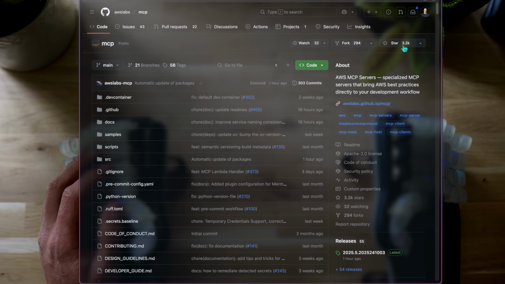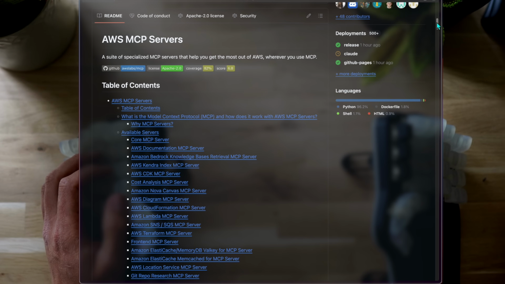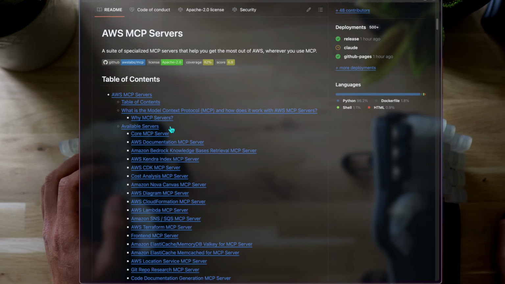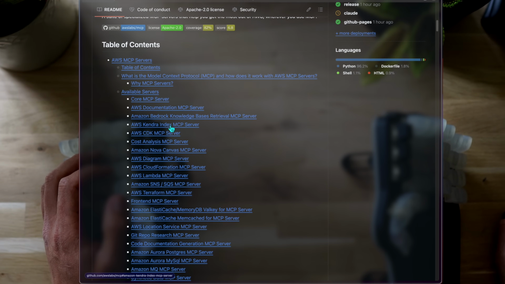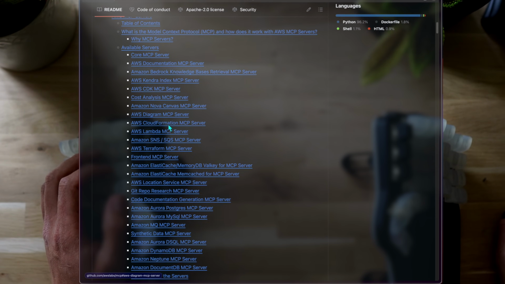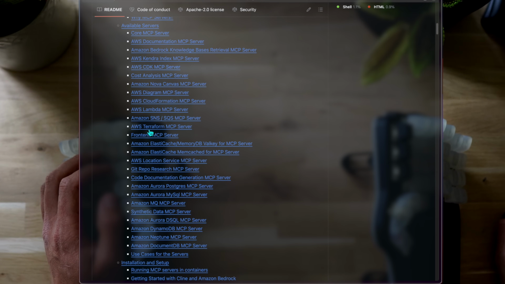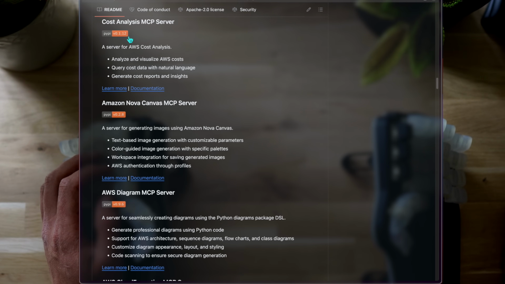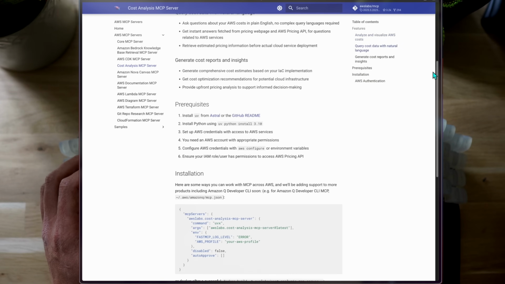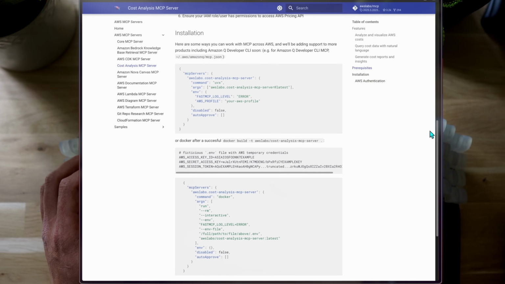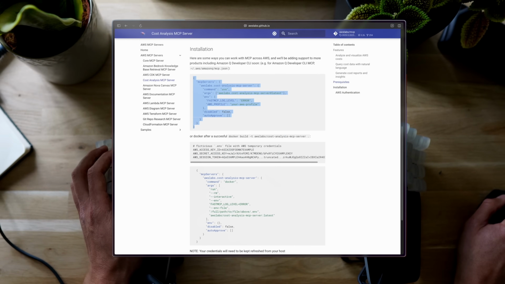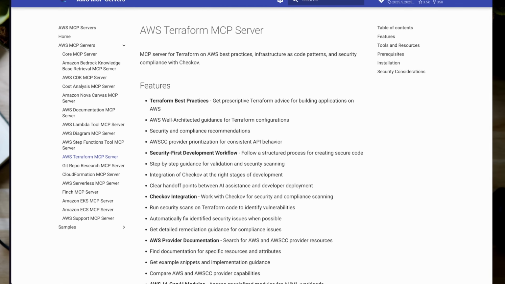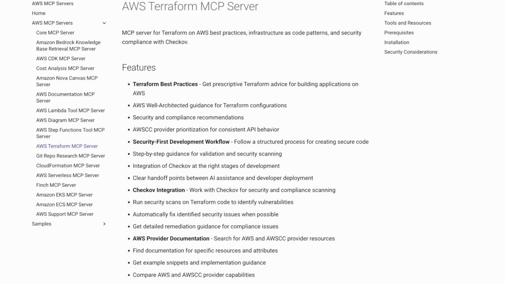AWS Labs have the MCP repo where you can find a long list of MCP servers by Amazon and for Amazon products, from documentation through cost analysis, AWS Terraform provider, but also so many other services. We'll use two of these. The first is a cost analysis server, allowing you to explore but also reduce costs on AWS, and all we have to do is grab the JSON listing the server and add it to Q. The second will be the Terraform provider, allowing us to create Terraform templates based on the best practices officially maintained by Amazon.